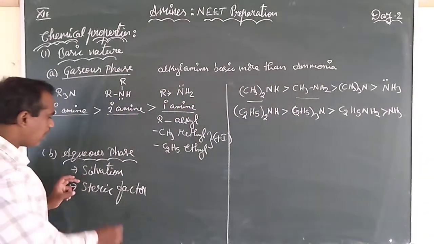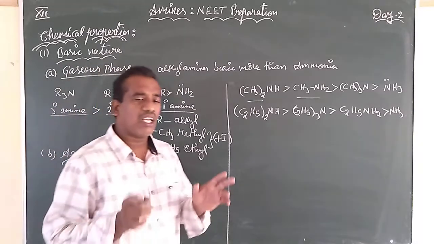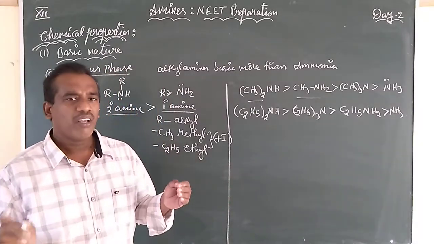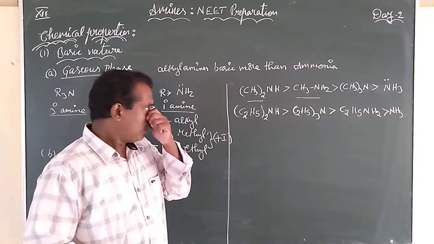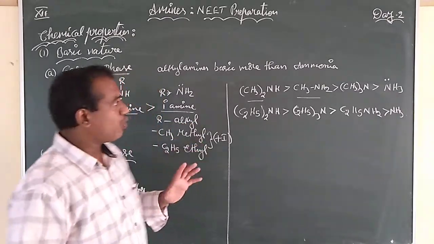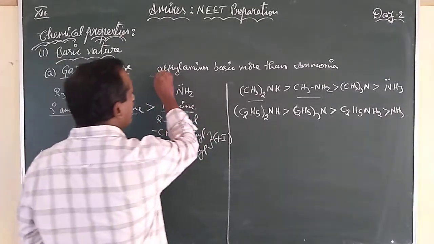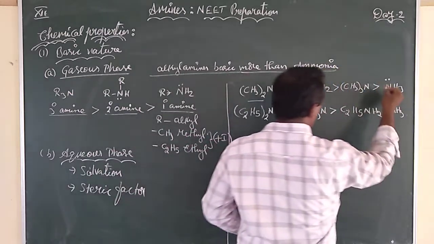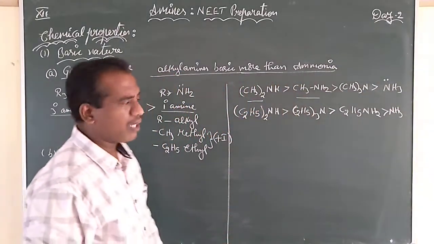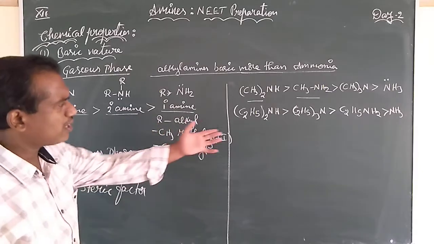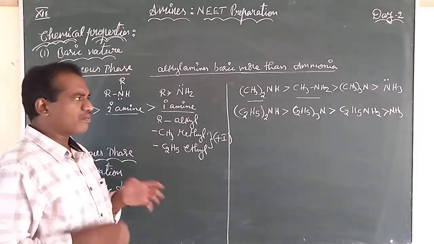See, the solvation factor and steric factor we had learned in detail in the classroom section. It will take a lot of time. So here we are able to conclude once again that alkylamines are more basic than ammonia. Alkylamines are more basic than ammonia, it may be in the gaseous phase or it may be in the aqueous phase.